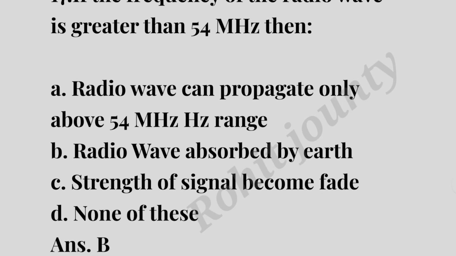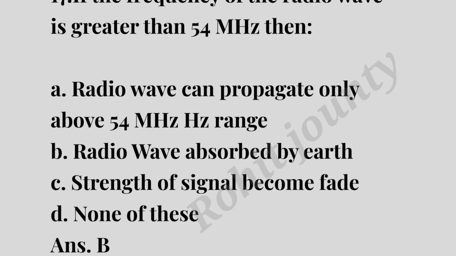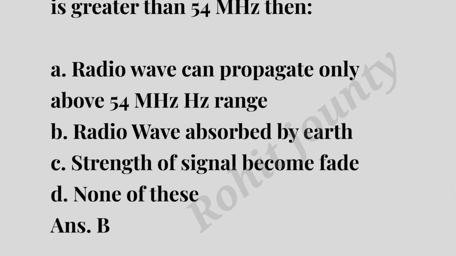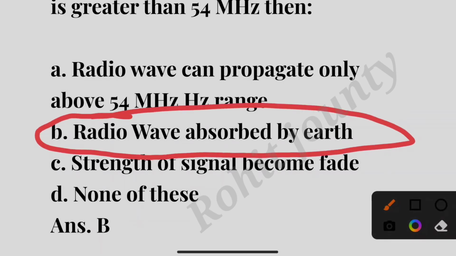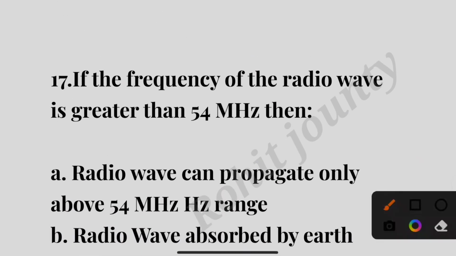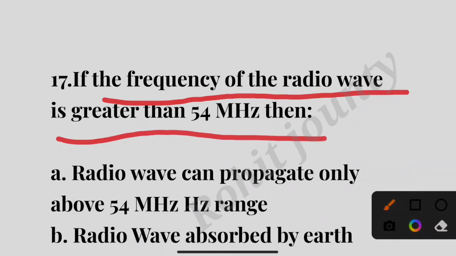Question number 17. If the frequency of the radio wave is greater than 54 megahertz, then: option A, Radio wave can be propagated only above 54 megahertz range; option B, Radio wave absorbed by earth; option C, Strength of signal becomes faded; option D, None of these. The correct answer is option B. If the frequency of radio wave is greater than 54 megahertz, then radio wave is absorbed by earth.